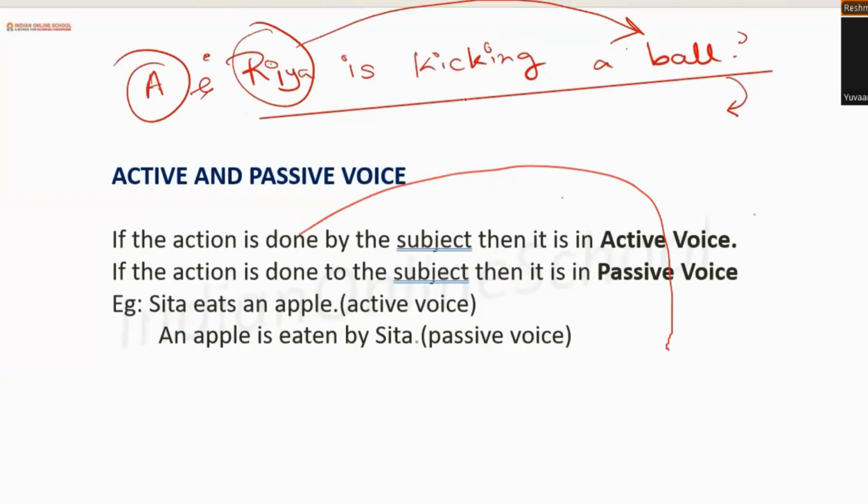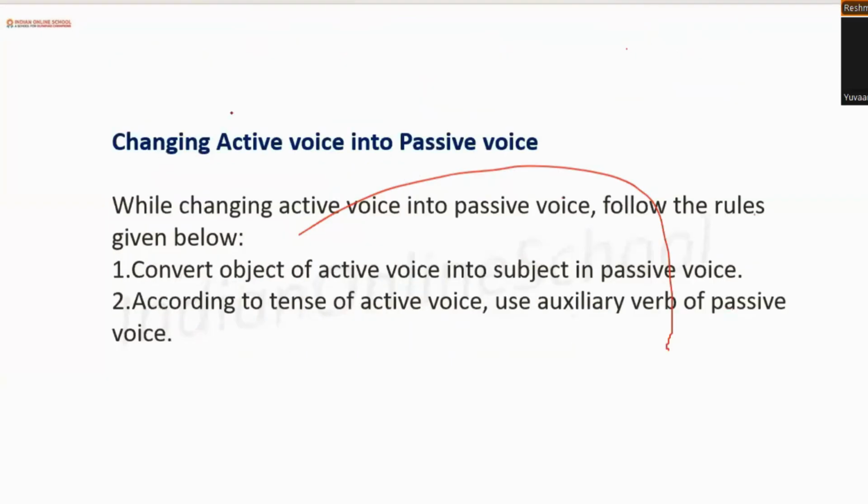So, that is why it is active voice. But in passive voice, the subject receives the action. So, changing active voice into passive voice will be something like this: convert object of active voice into subject in passive voice, like we have just done it.